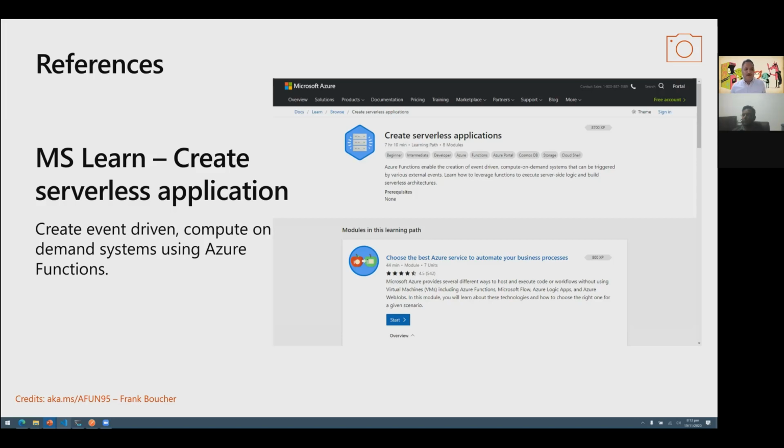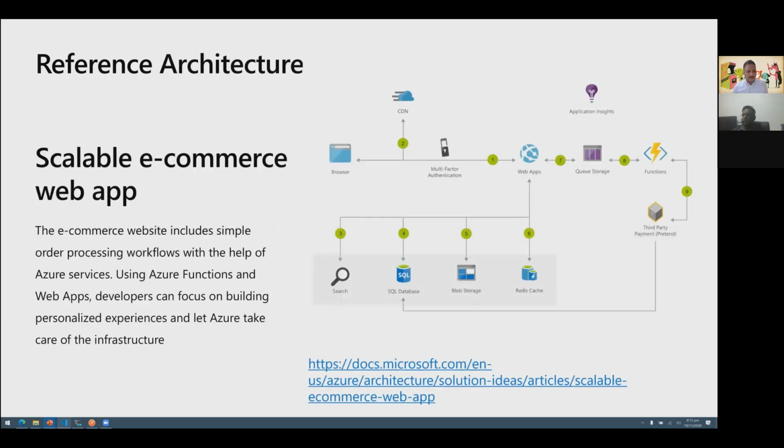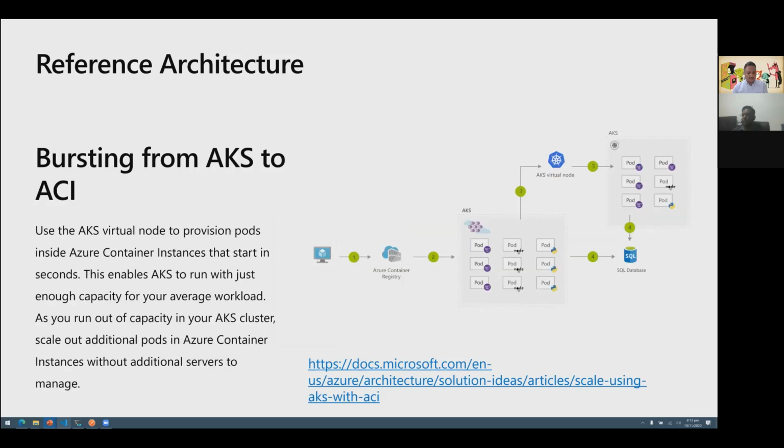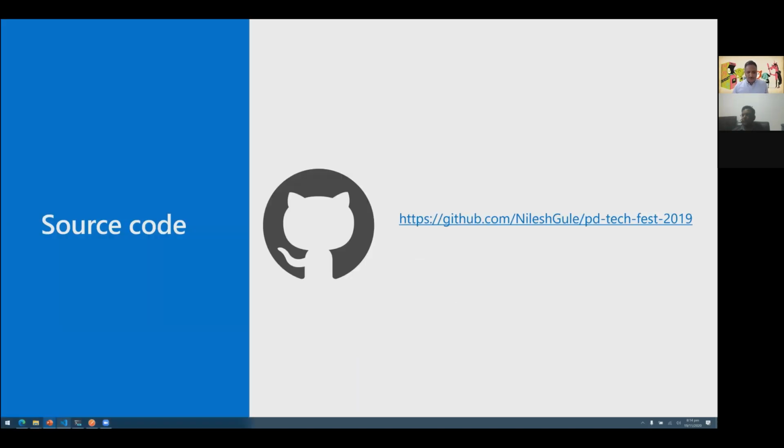And then I've given a couple of applications as reference architectures. First one is a scalable e-commerce web app, which uses the web apps, the Azure Storage and Function app to perform things like payment processing and stuff like that. And the next one is what I partially showed you, which is bursting from AKS to the ACI containers. So in this, I used exactly a similar kind of environment or setup, but instead of the SQL Server here, I used RabbitMQ in my example. So you can also refer to this link. And the source code for that demo onto the ACI is available on my GitHub repo.